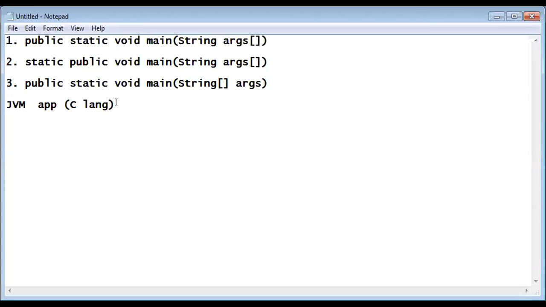So how are you getting the upper hand over the others? You are saying application. Application means a lot of lines of code you have generated during your days. That's how you are talking. Okay, fine. JVM is also a code. It is going to recognize your main method in one of the three ways. Got it? That's why don't do anything other than these statements.